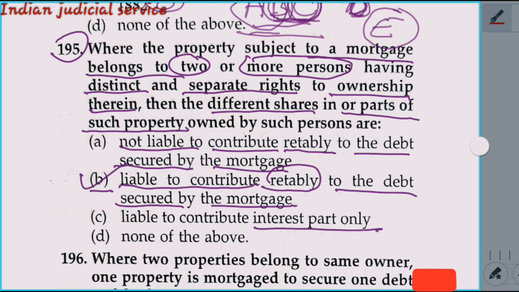So our answer is option B, liable to contribute rateably to the debt secured by the mortgage.